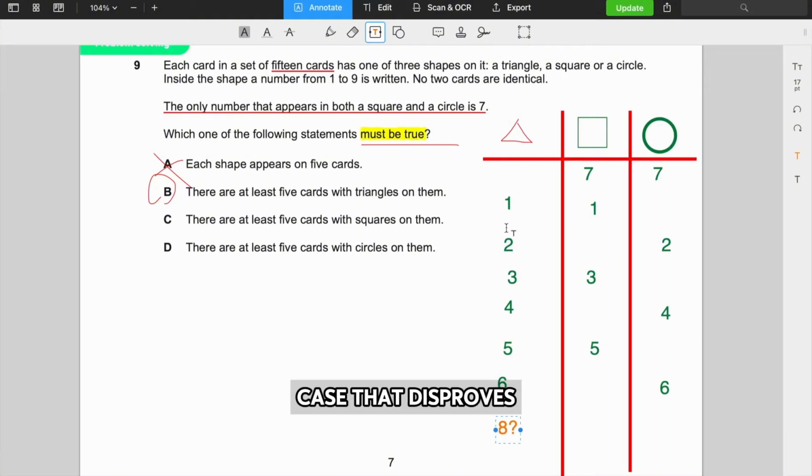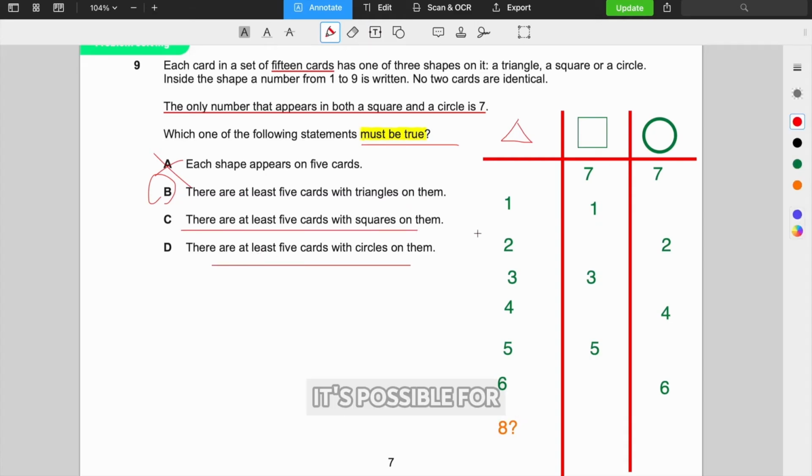So in this case, that disproves both C and D, because it's possible for there to only be 4 cards with squares, 4 cards with circles, right? Or even less than that, respectively for both. So that just proves to us that C and D are not necessarily true. So the only answer that works is option B. Option B has to be true.